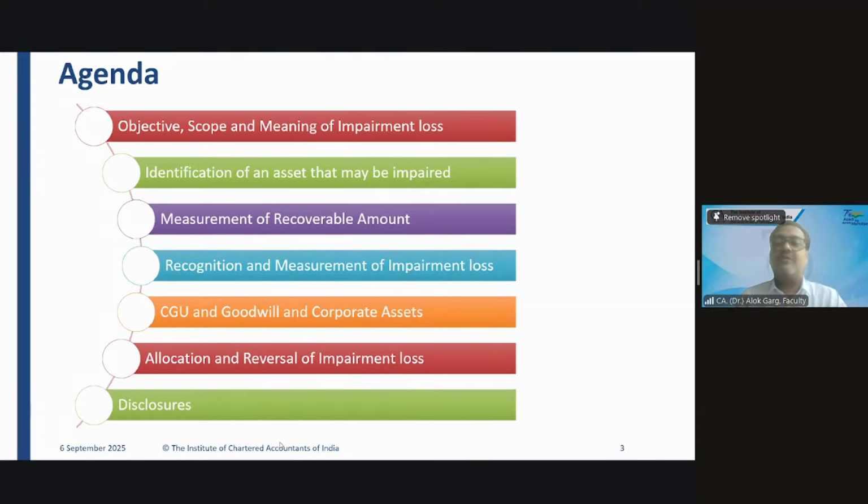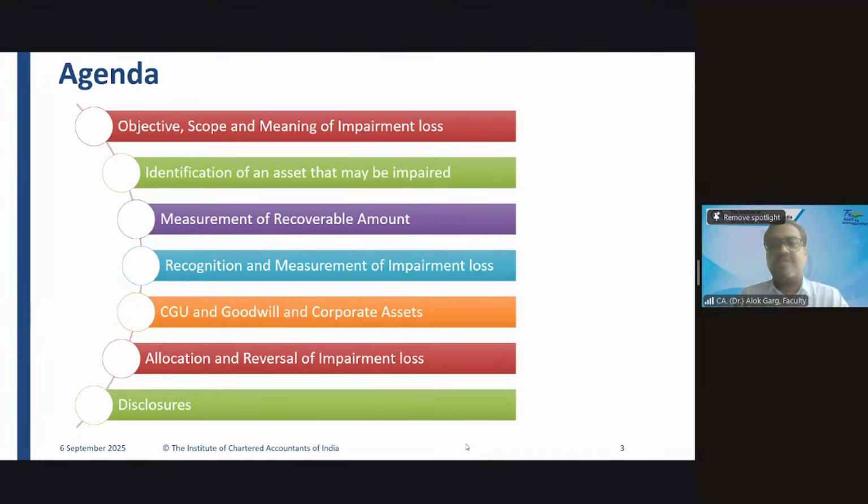So what is the value in use? Value in use is the present value of future cash flows. We need to estimate the future cash flows and then discount those future cash flows to arrive at a present value, because we are comparing the current carrying amount with the recoverable amount as on date.